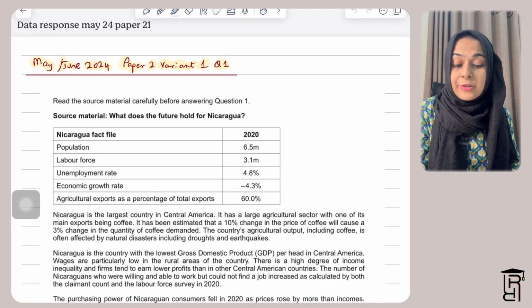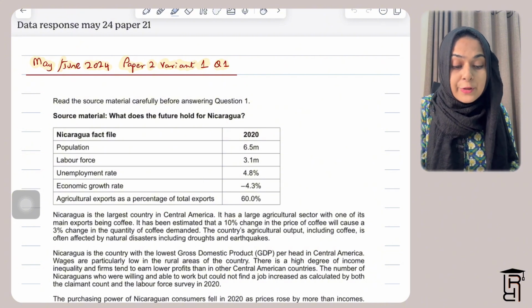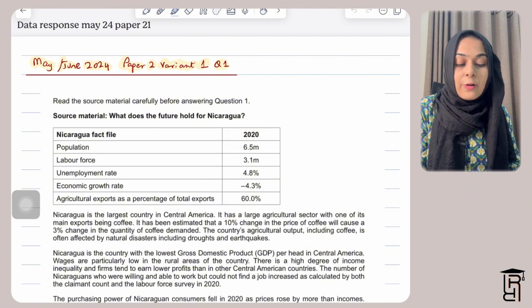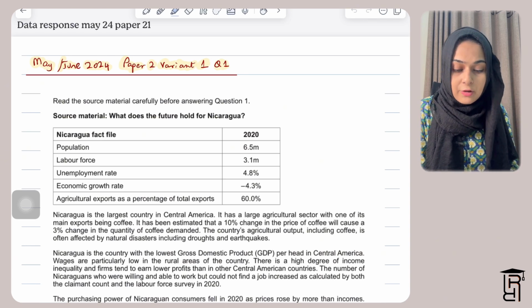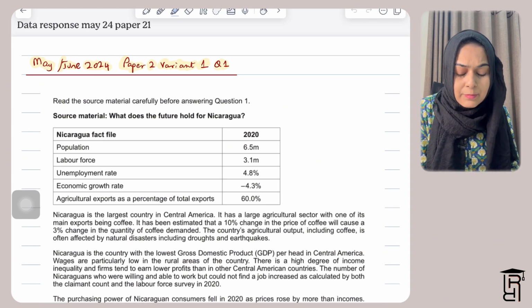Today's video is about a data response question from May-June 2024, paper 2 variant 1. This is from O-level economics, and this is basically from O-level and IGCSE Economics. And this is a compulsory question that the students have to solve in every paper.